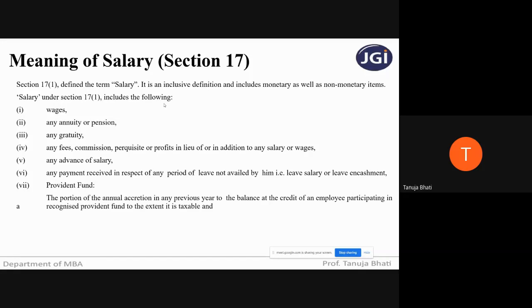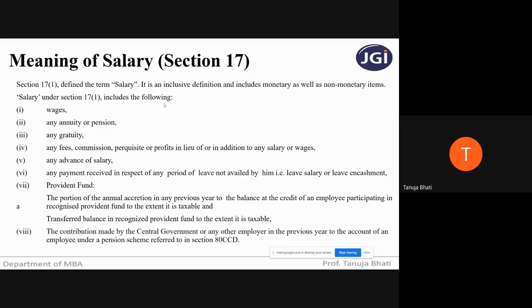In Provident Fund, if the portion of annual accretion in any previous year to the balance at the credit of an employee participating in a recognized Provident Fund is to the extent it is taxable, then it will fall under the definition of salary. Also transferred balance in recognized Provident Fund, and contribution made by central government or any other employer in the previous year to the pension scheme that is referred under section 80 CCD.